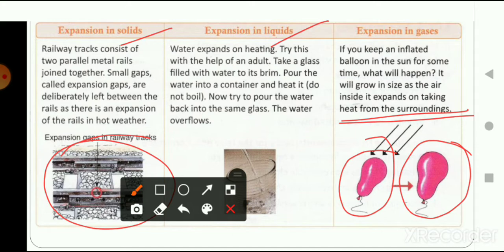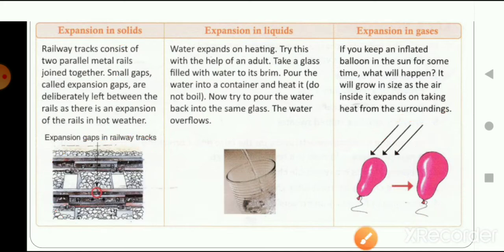So generally, what is expansion, students? Expansion is simply when the size of a substance changes, right? In simple words, expansion can be defined as a process in which an object becomes bigger in size. As I have shown you three examples, you can see how solid, liquid and gas show expansion. Now let's talk about another point, that is contraction.